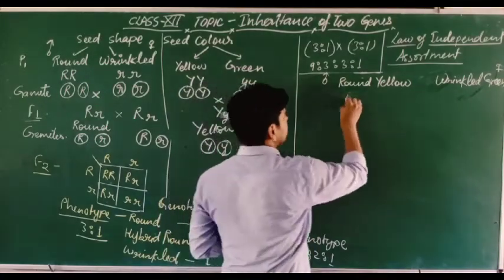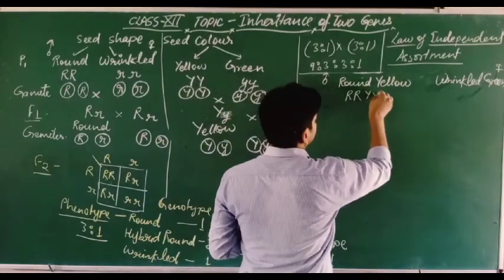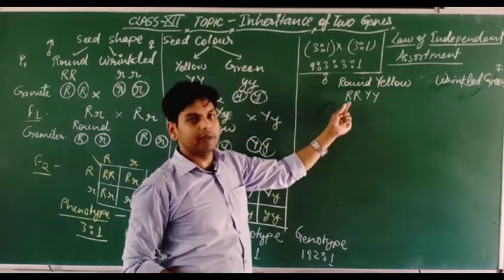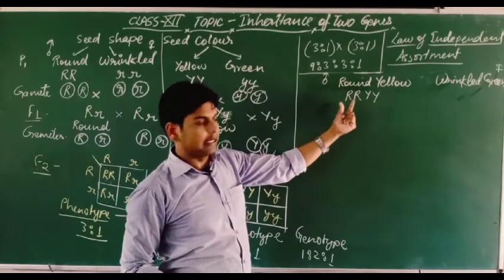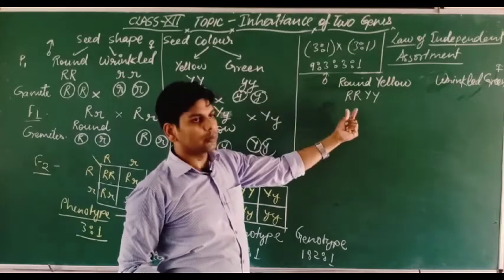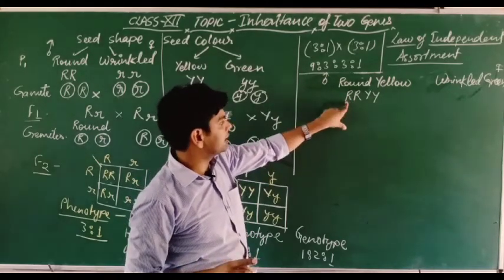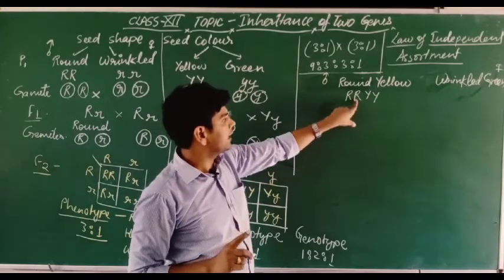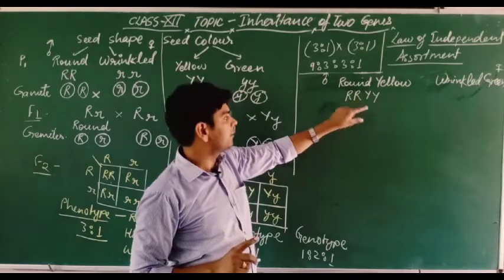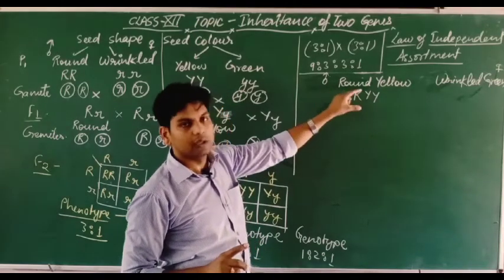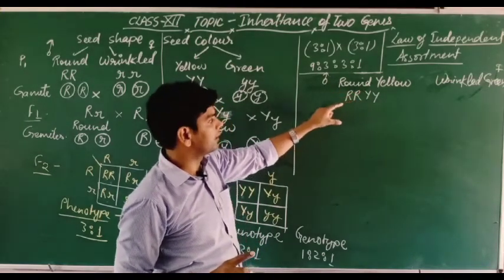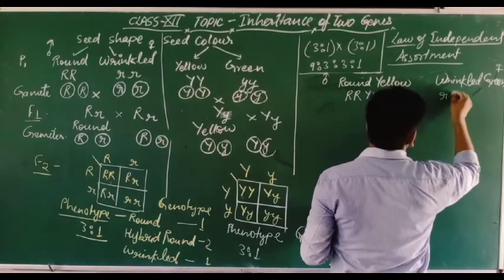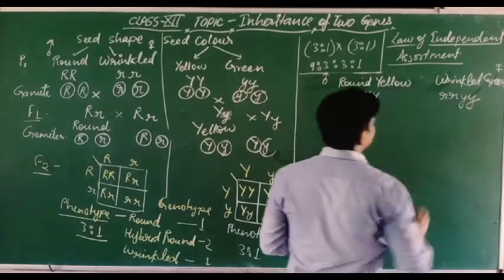When we make the cross, this is the round yellow, because one trait contains two alleles, because one individual has two sets of chromosomes. So in one set the first R and first Y, and in another set the second R and second Y. That is why we are taking four alleles for the two pairs of traits. Here also we are taking this one. So this is the wrinkled green.